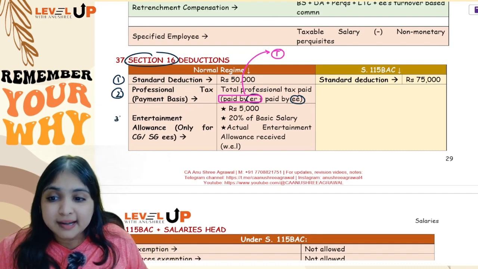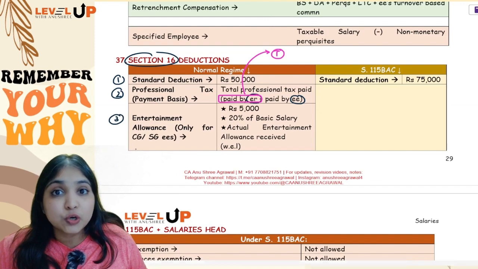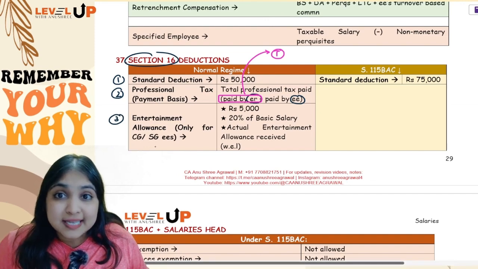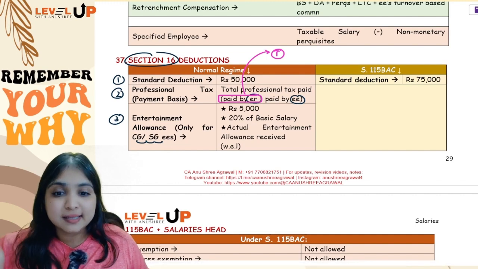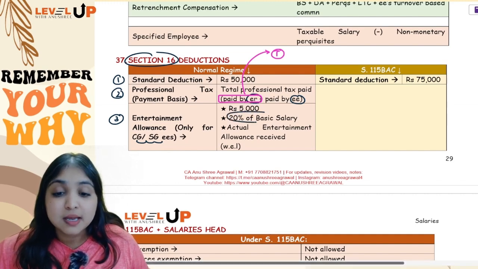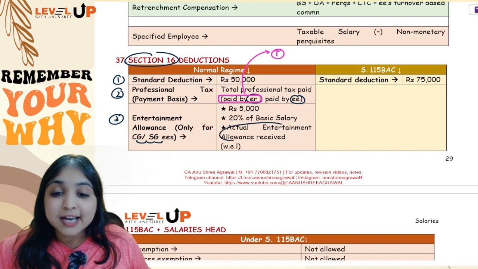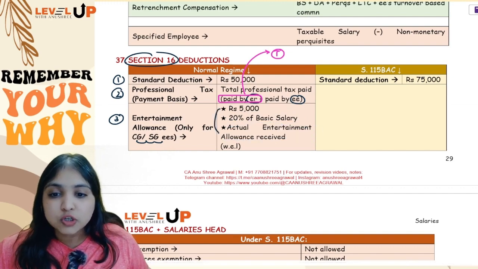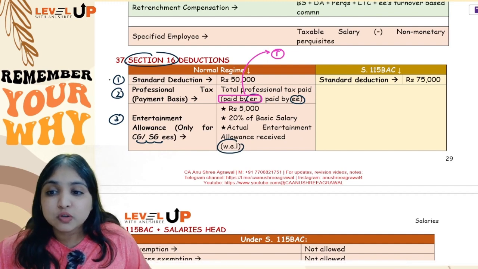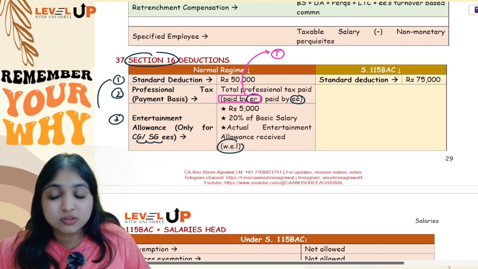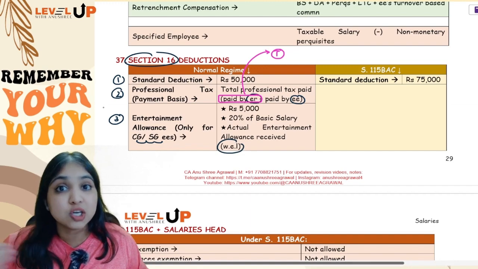And number 3, entertainment allowance. This I have already told you. Entertainment allowance, you will get section 16 deduction only if the employee is a central government or state government employee. 3 things you will calculate: 5,000 rupees, 20% of basic salary, actual entertainment allowance received. Out of these 3, whichever is the least will be your section 16 deduction. Okay, so 3 things you will calculate out. So 3 section 16 deductions you will get under the normal regime.